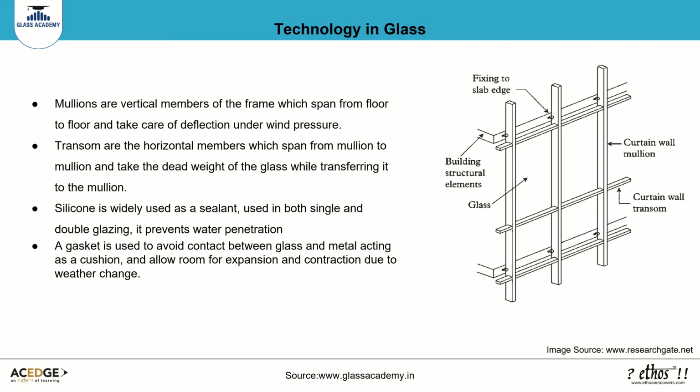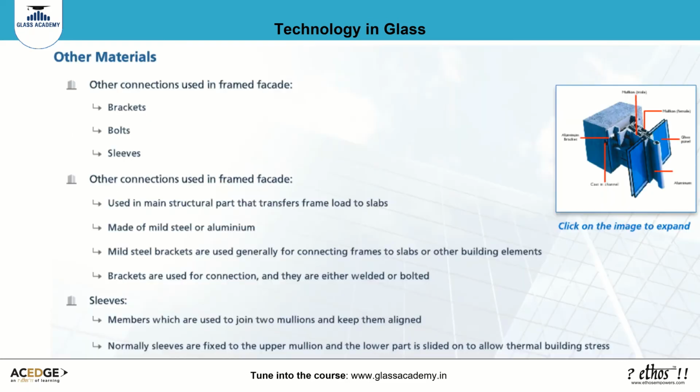Sealants support the glass structure by resisting wind and thermal stresses. The sealant is made of silicone, which is applied in semi-liquid form and vulcanized upon fixing the panel to stay in place. A gasket is used to avoid contact between glass and metal, acting as a cushion and allowing room for expansion and contraction due to weather change. It should ideally be made of neoprene or EPDM.